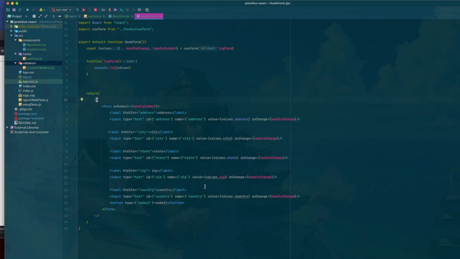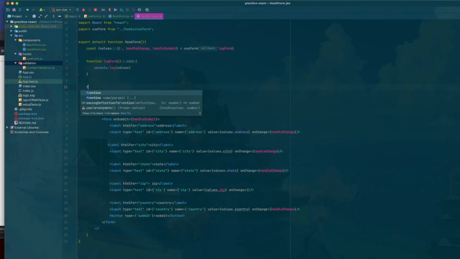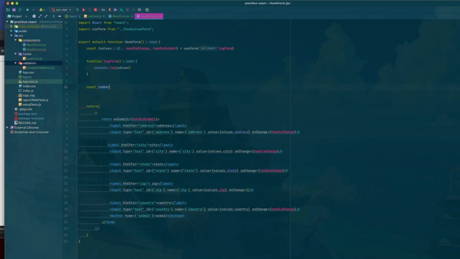Now, where are we going to put this? We're going to put this in our zip code, because we don't want any letters. We want only numbers in our zip code. So how we can handle that is we'll get rid of the handle change here. Then I'm going to create a new function here, and we'll call it the exact same thing, number validation.